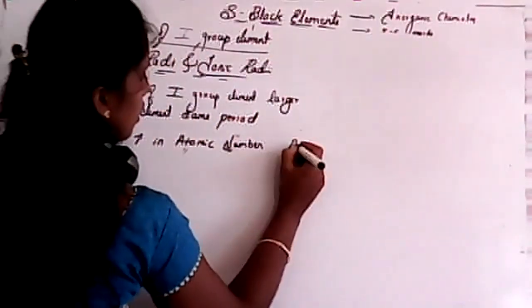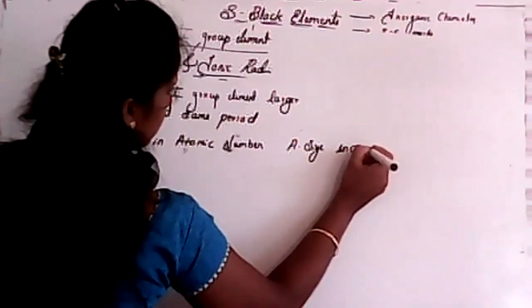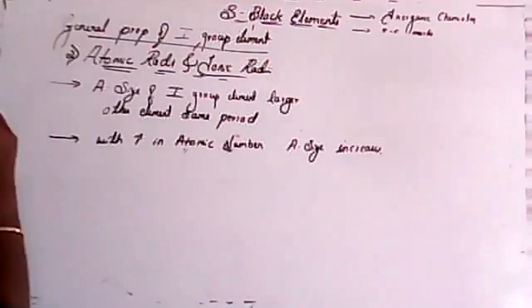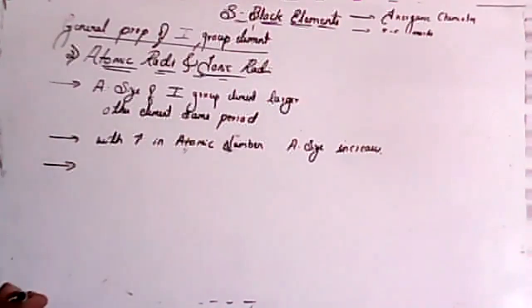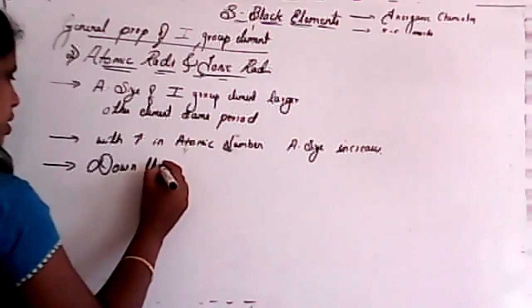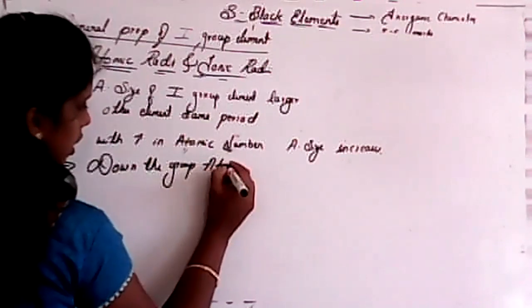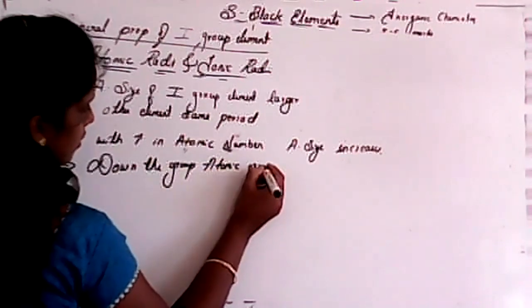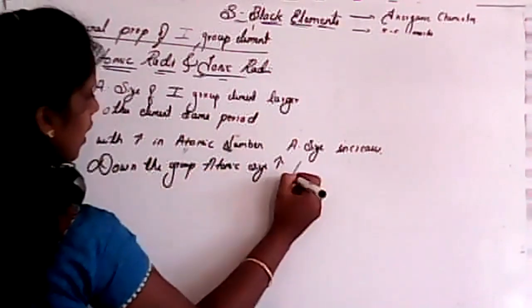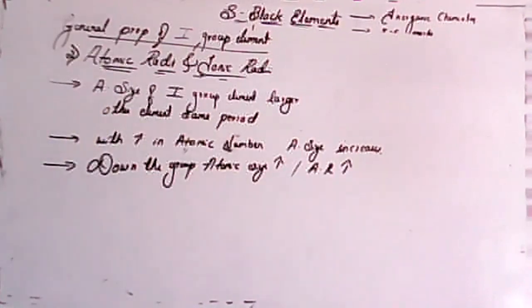Yes, atomic size or atomic radii increases. So now tell me, down the group, what will happen? Down the group, atomic size increases, that means atomic radii increases. Is this clear?